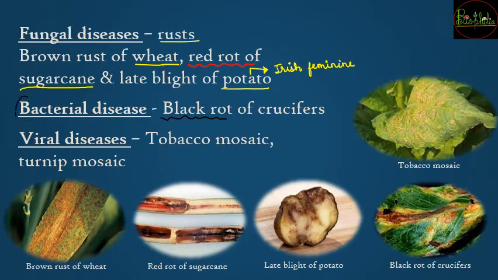So you can remember B and B, that is black and bacterial, are going to go together. Then coming to viral diseases, viral diseases are going to be the tobacco mosaic virus, which occurs in the tobacco plant, and the turnip mosaic virus, which is going to cause the turnip mosaic disease.